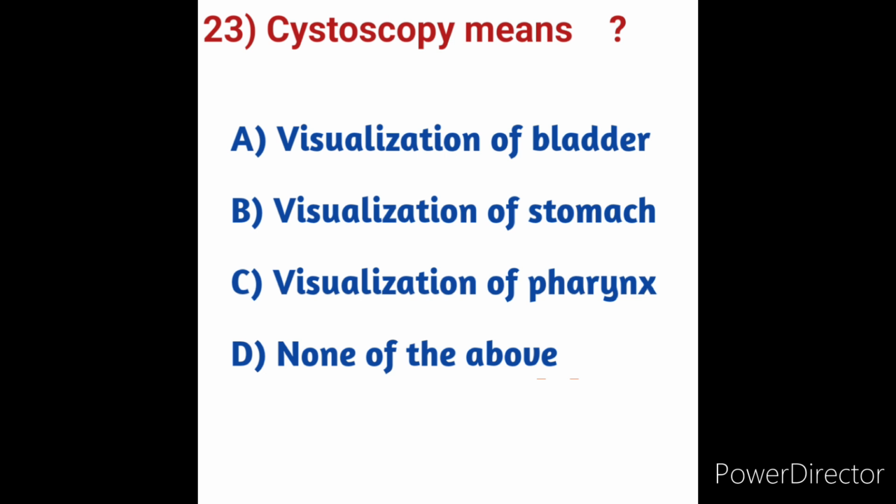Cystoscopy is a procedure that allows the doctor to examine the lining of the bladder and tube that carries urine out of the body, means urethra. A flexible cystoscopy usually takes about 5 minutes. They may squeeze some local anesthetic jelly into the urethra to help prevent infection and reduce discomfort. Doctor will pass the cystoscope through the urethra to visualize the bladder. So here cystoscopy means visualization of the bladder.